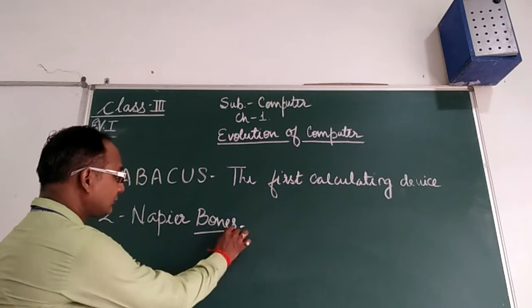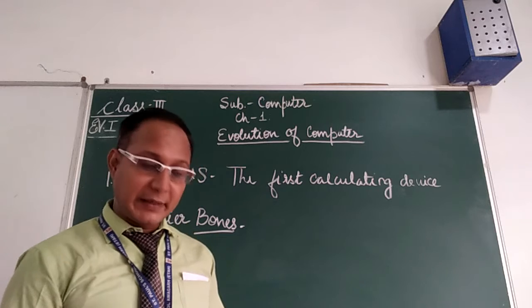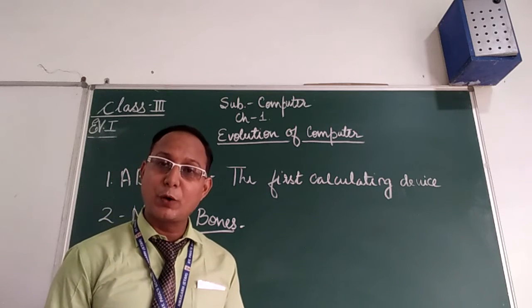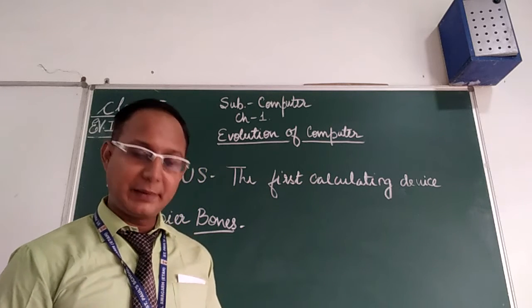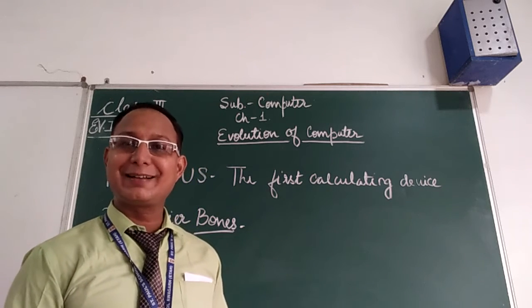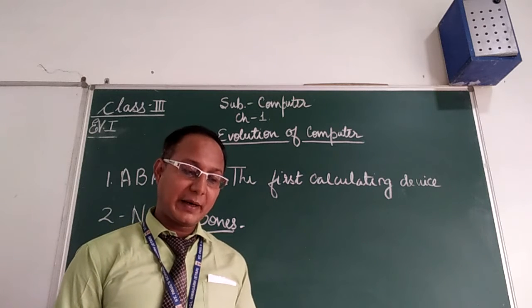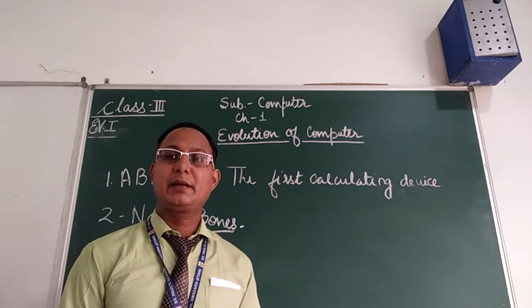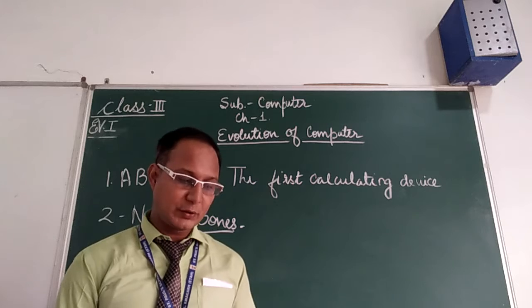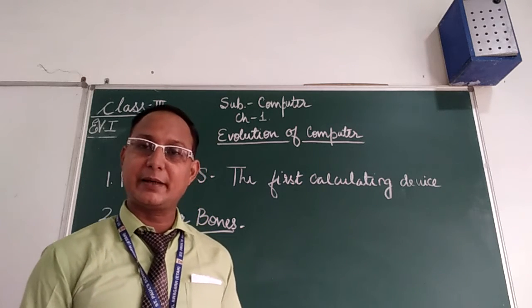It was made from 11 animal bones and later replaced by rods, instead of bones. It has a number mark on it, with 10 strips of metal side by side.